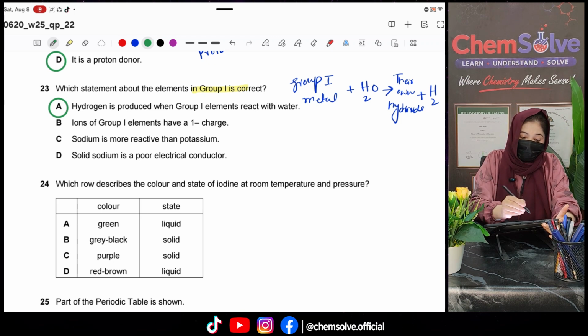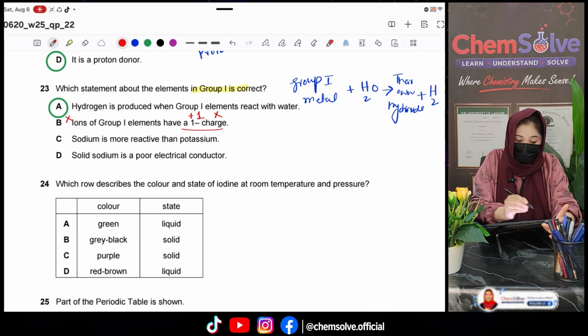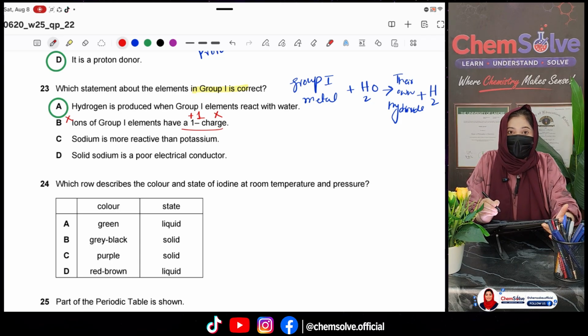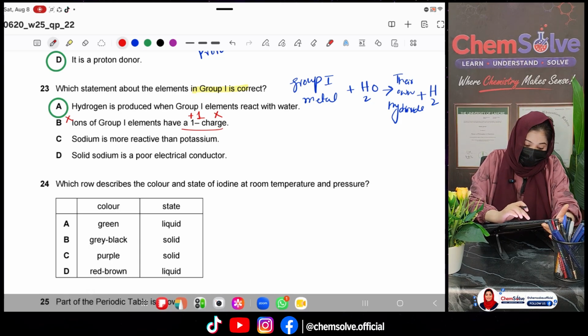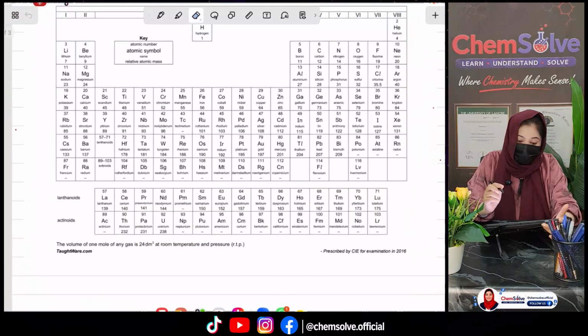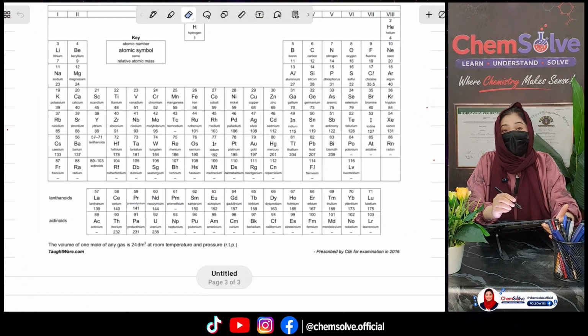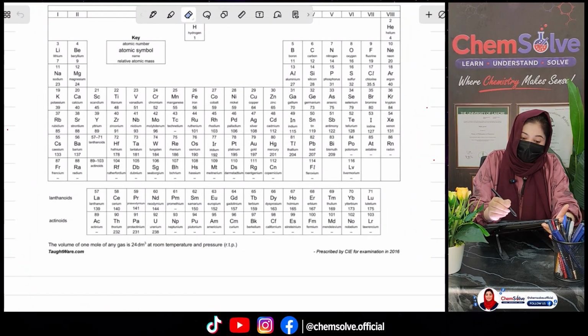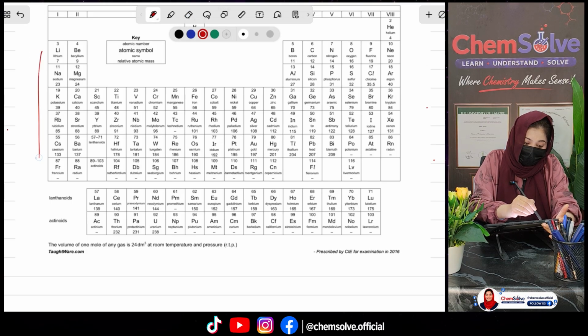Ions of the group 1 elements have minus 1 charge. Instead, they have positive 1 charge. So this is wrong. Sodium is more reactive than potassium. So what happens? Down the group, basically reactivity increases. So as we move down the group, reactivity increases.